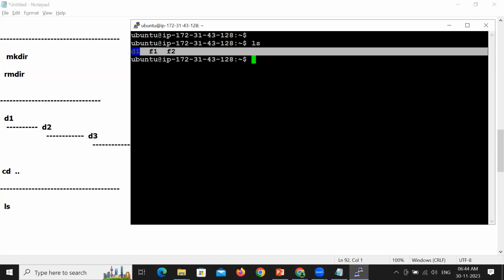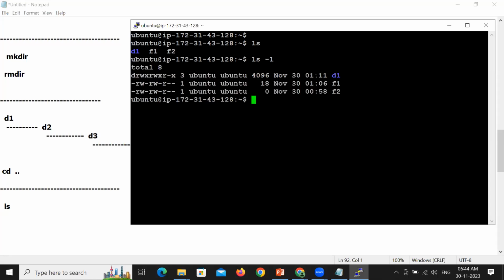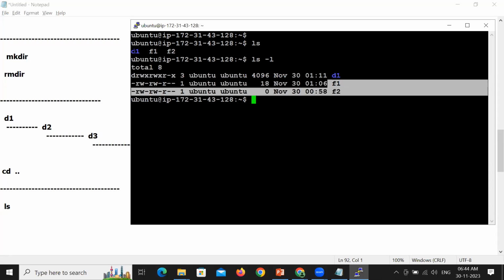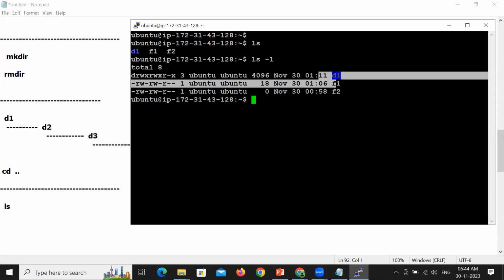So when you want to get more information, you have to go for long list. ls is a normal list. How to go for long list? ls -l, l for long list. When you go for long list, please observe here. Are you getting the same details, D1, F1, and F2? Yes. You're getting the same 3 lines because we have 1 directory and 2 files.